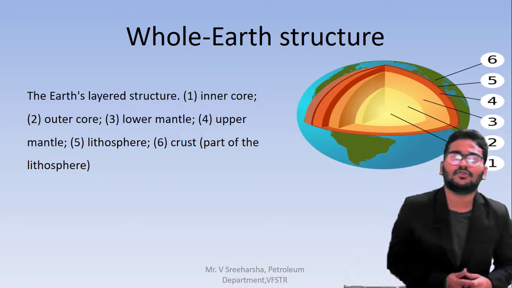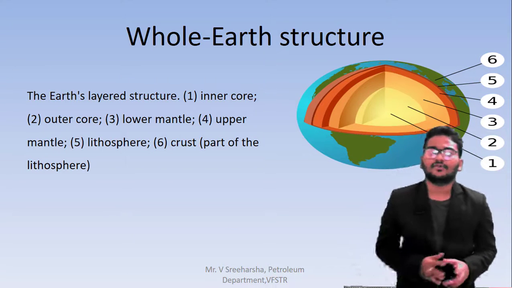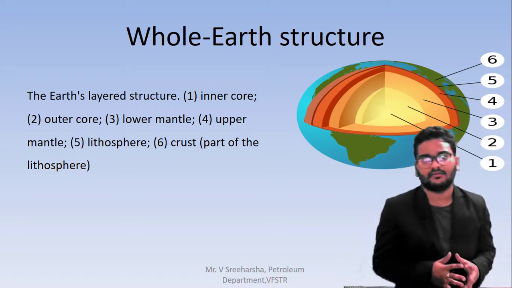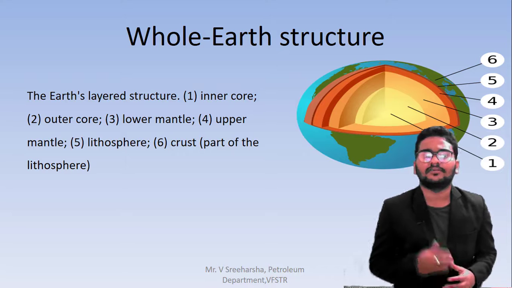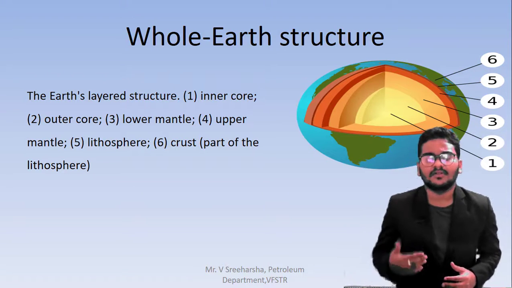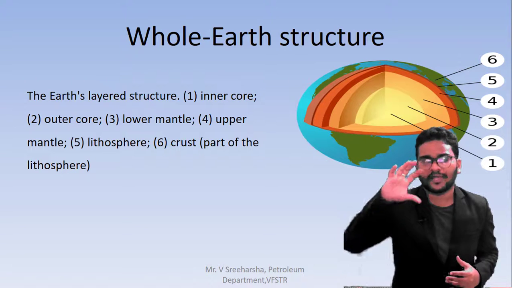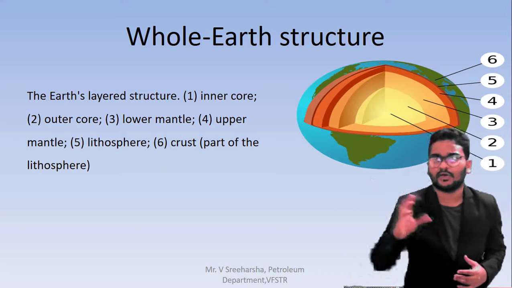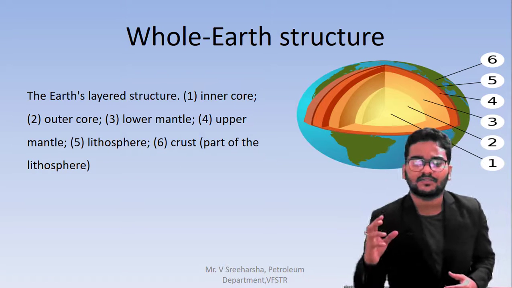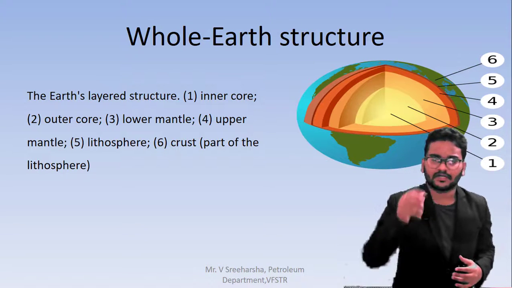So next we will go to the whole earth structure. Most of you will know about the earth structure. There are mainly three parts of the earth: crust, mantle, and core. Crust means the top layer of the earth, which is denoted here with the numbers 6 and 5. There are two parts in the crust: the upper crust part and the lower crust part.